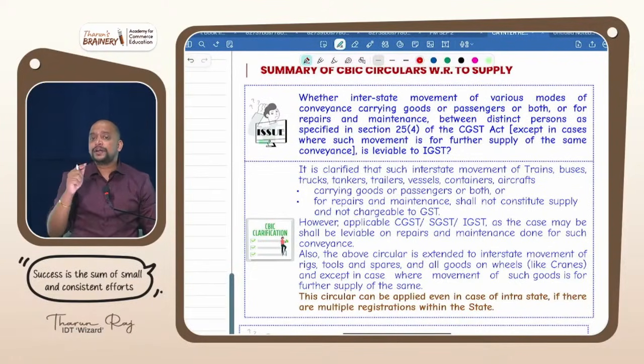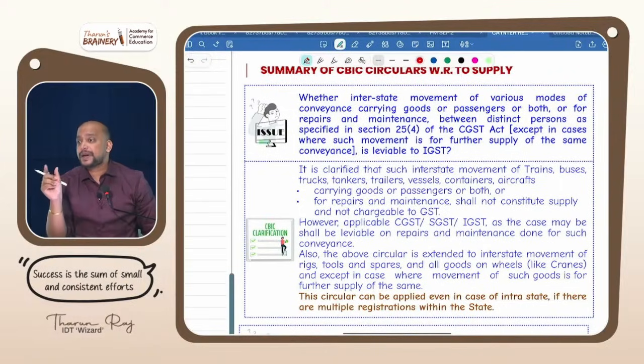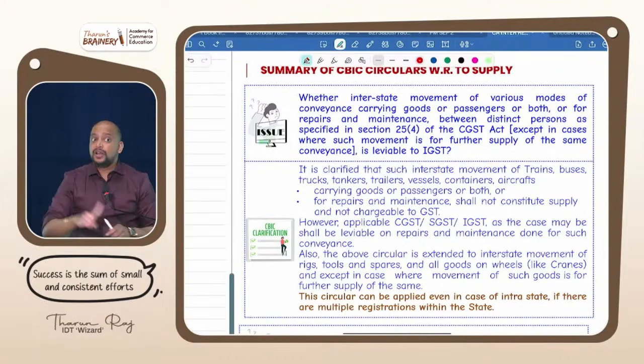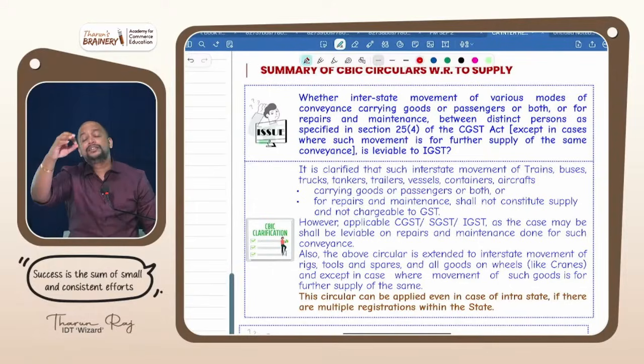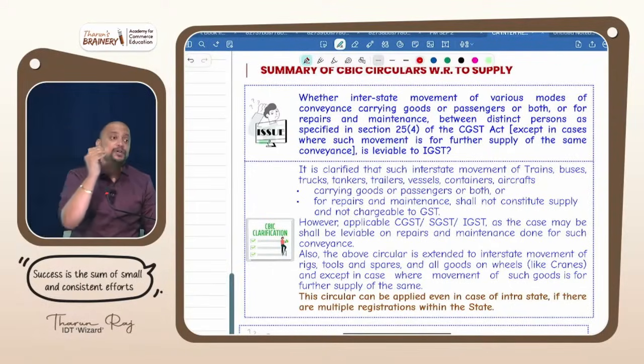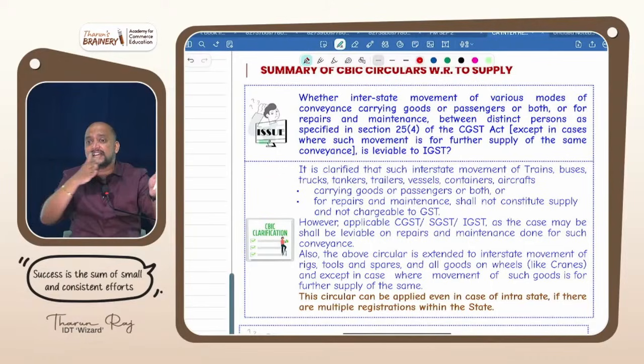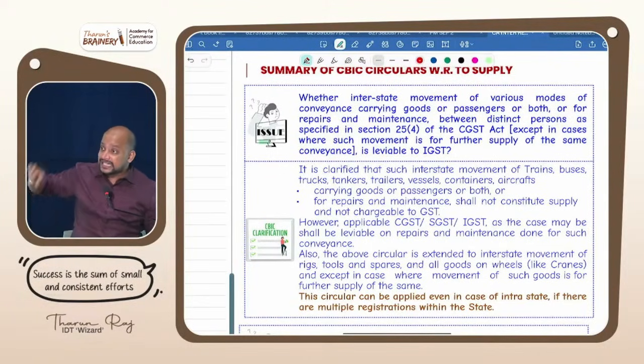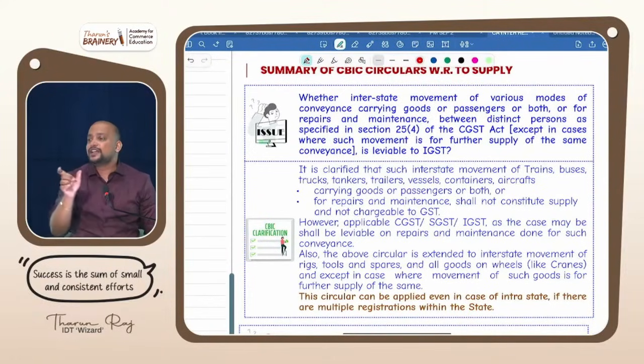And next, the third point. If there is any movement of spares, that is spare parts, tools, etc., between the distinct persons, not for further supply, but for consumption in the distinct person, then also it is not a supply. Example, you have a factory in Tamil Nadu and a factory in Karnataka. From the factory in Tamil Nadu to the factory in Karnataka, you are sending spare parts. For what? For sale by the Karnataka factory or for consumption in the Karnataka factory? For consumption in the Karnataka factory, then also this movement of spare parts and tools is not a supply.